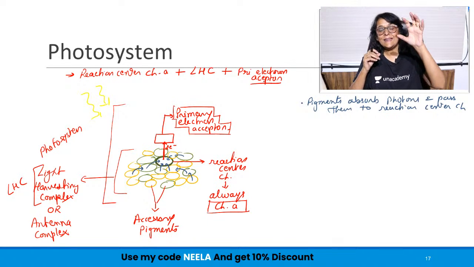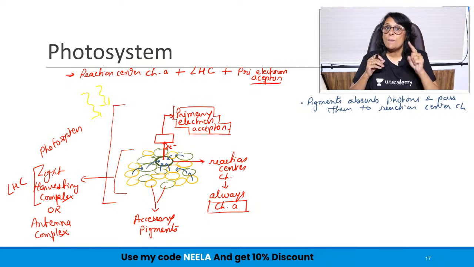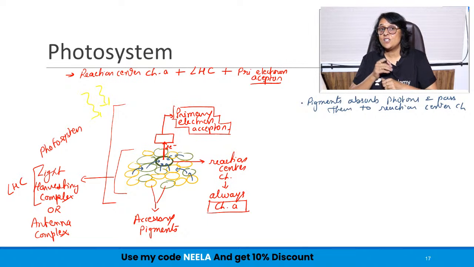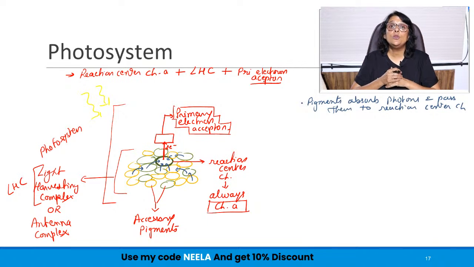Here, that excited electron has been captured by primary electron acceptor, and now this electron will be passed through a chain, and that chain is called electron transport chain. And the energy released when the electron comes from higher to lower level will be used to generate ATP.